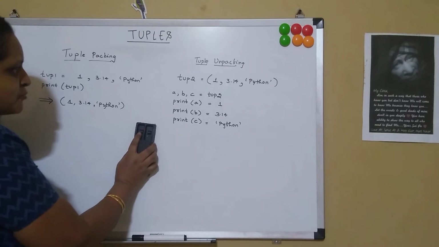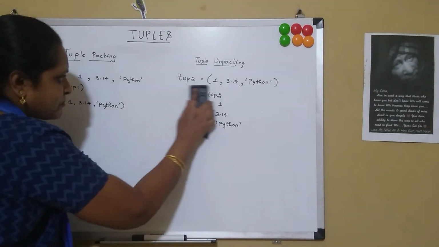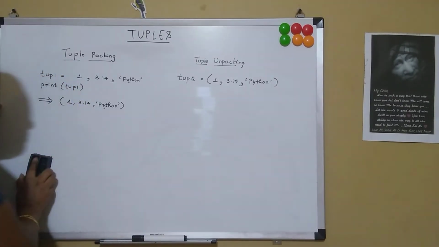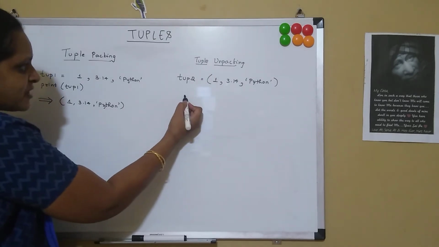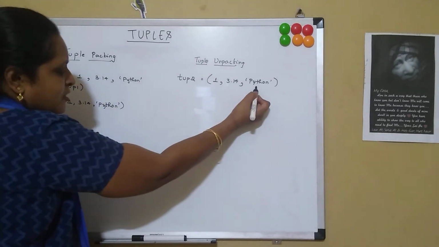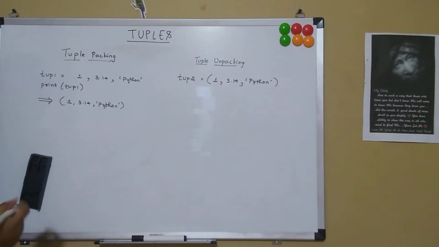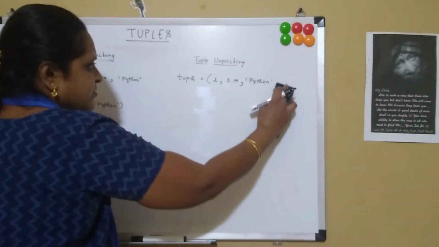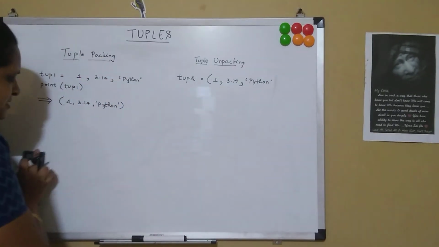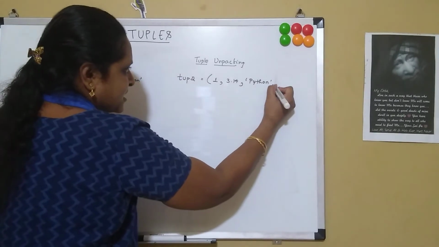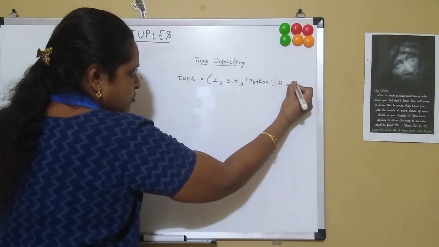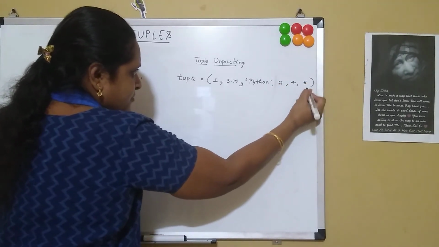Let's see some more examples in tuple unpacking. The number of variables we specify should be equal to the number of items present in the tuple. And suppose, let me take a few more items. Let me take 2, 4 and 5.